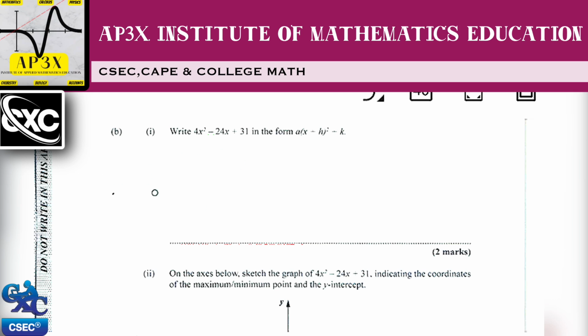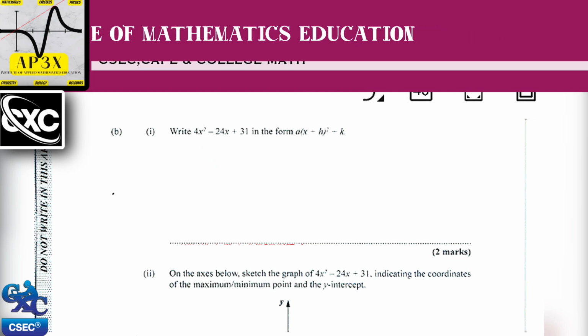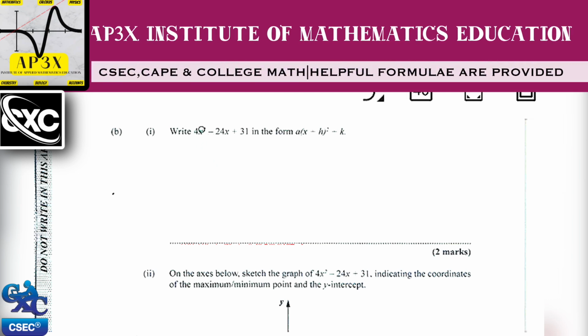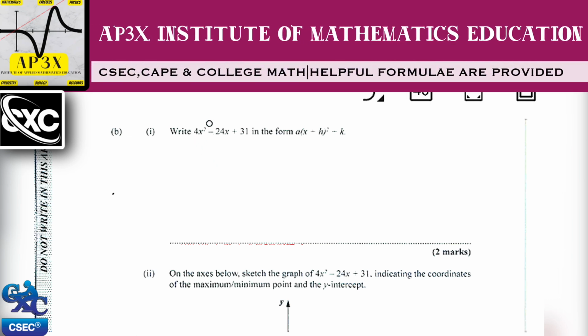All right, so we're going to be starting the explanation from this question here. The very first thing that we're looking at is that we are required to write 4x squared minus 24x plus 31 in the form a open bracket x plus h all squared plus k.